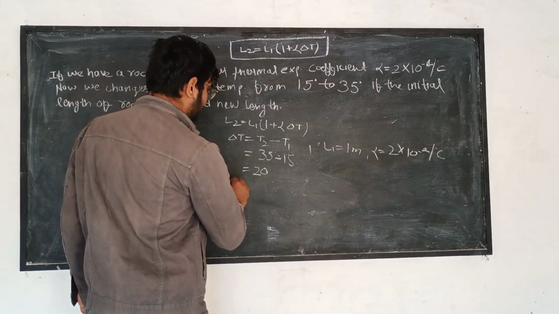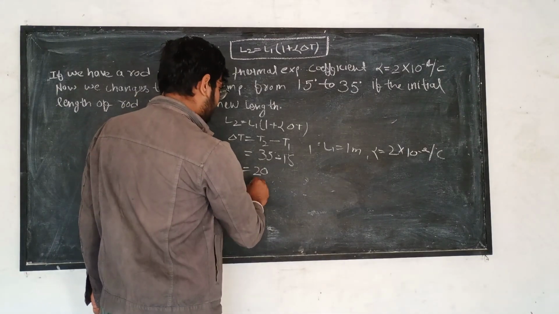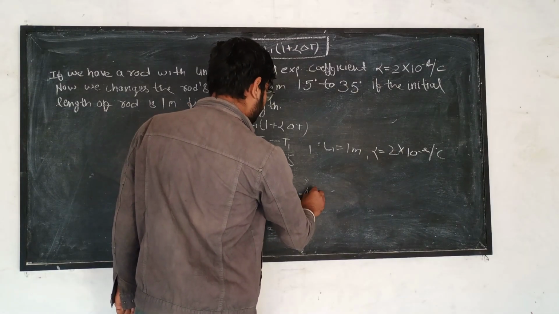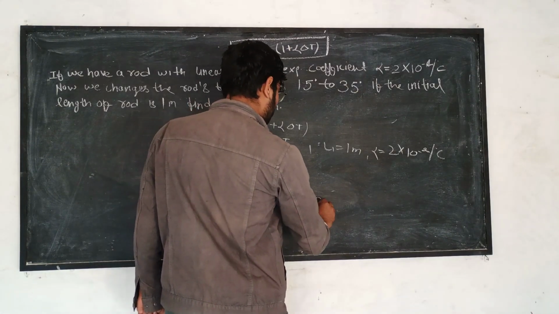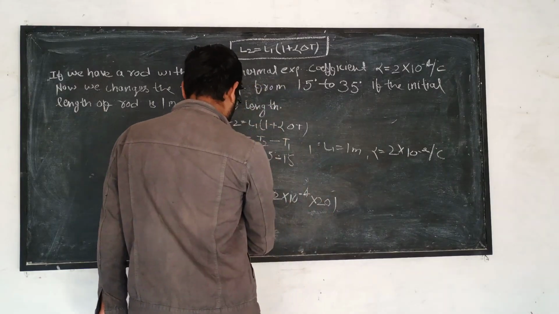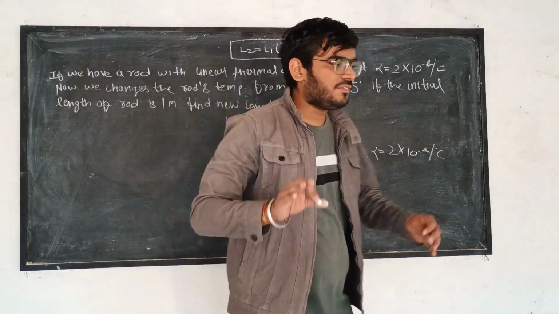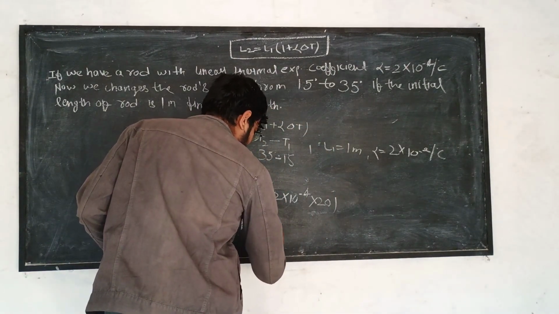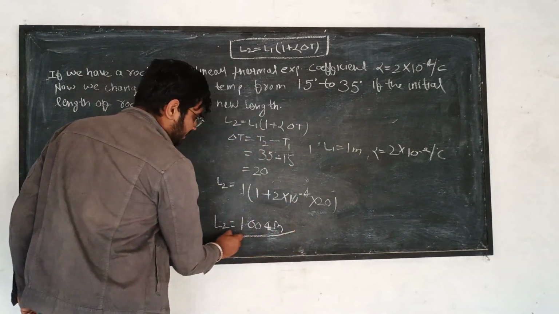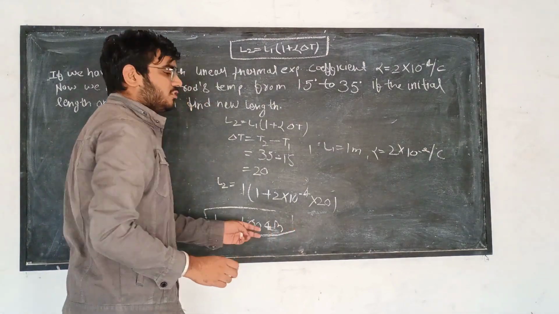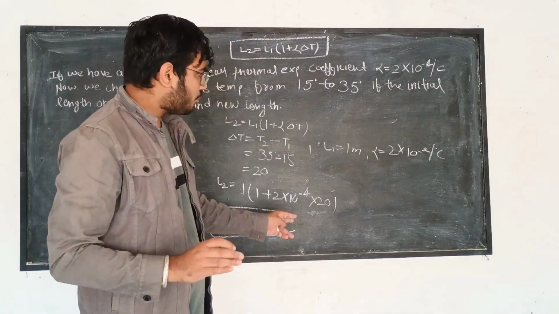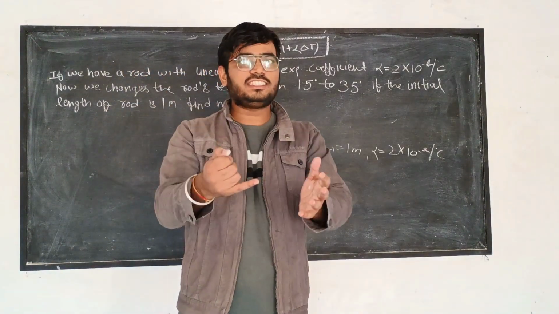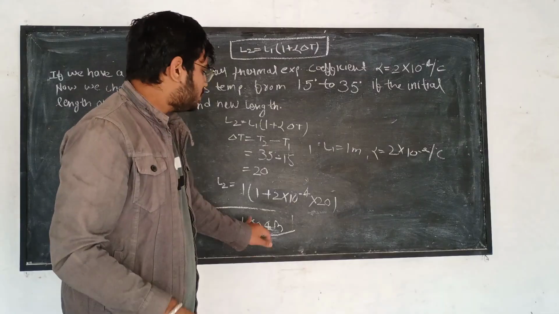So L2 is equal to L1, which is 1 meter, times (1 plus alpha, which is 2 into 10 to the power minus 4, times delta T, which is 20). When you simplify it, you get 1.004 meter. This is the new length of our body. Our initial length, as you can see, is 1 meter. If we change the temperature, it comes out to be 1.004 meter.